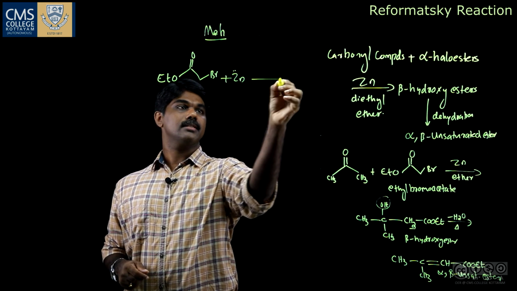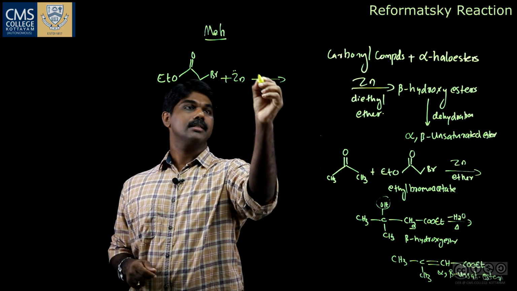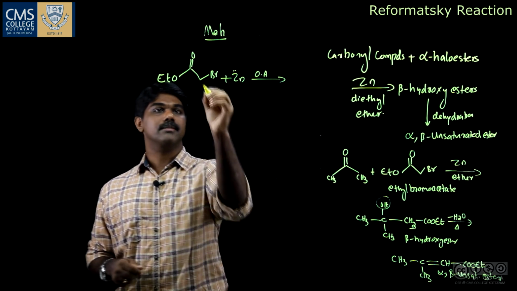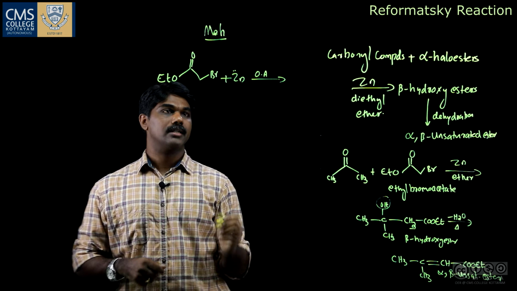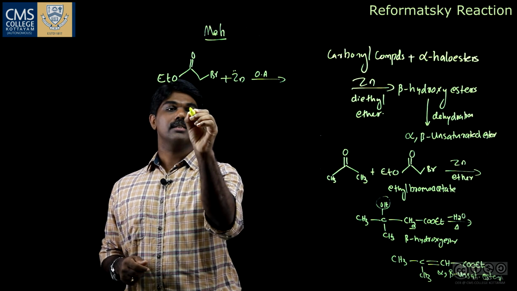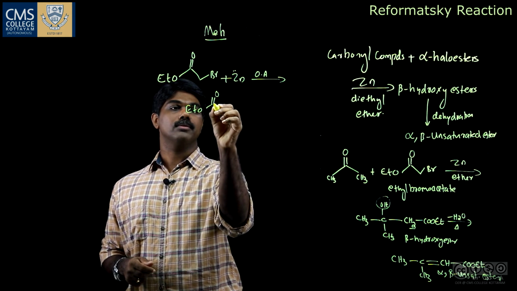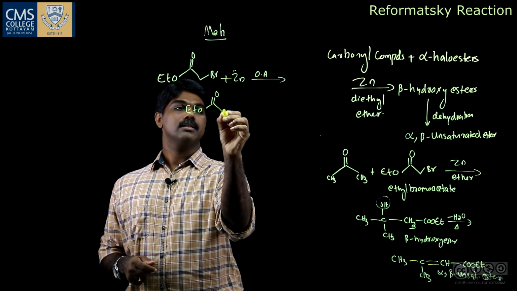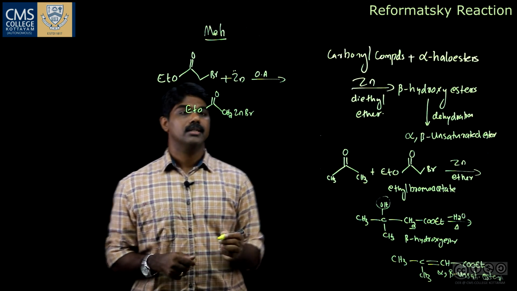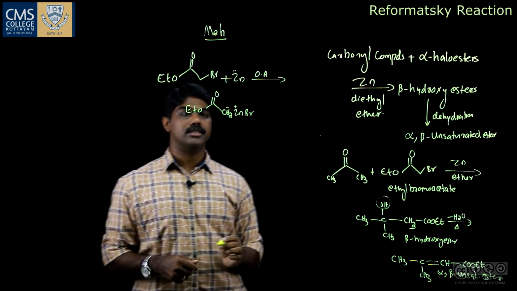This zinc gets added between this carbon and halogen. That means zinc undergoes oxidative addition and gets inserted between this carbon and halogen, and we get an organo-zinc reagent as the product, that is EtOC double bond O CH2Br. So, this CH2 has a negative charge and this zinc has a positive charge.